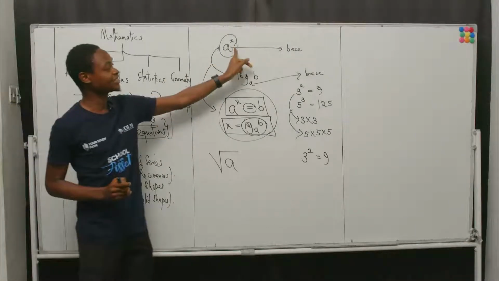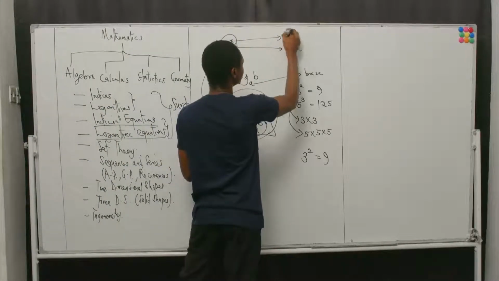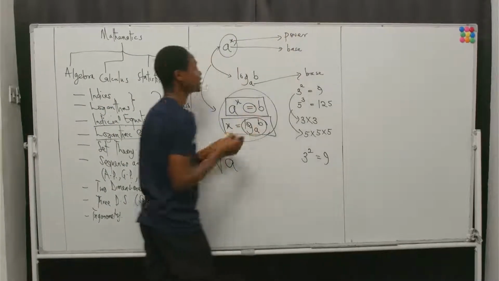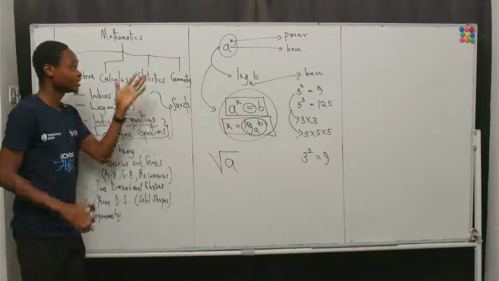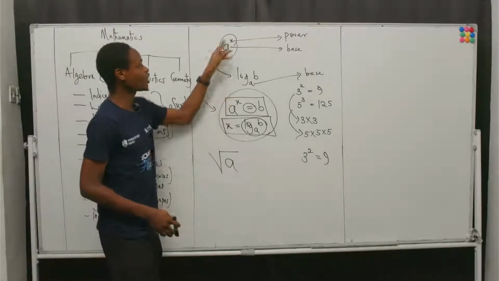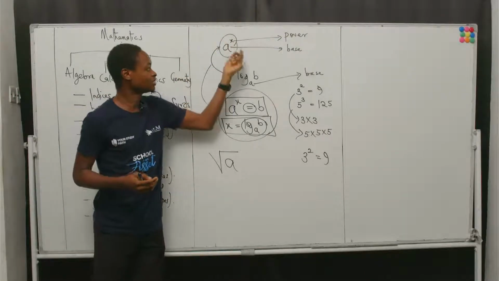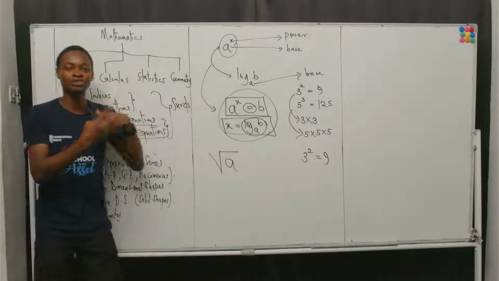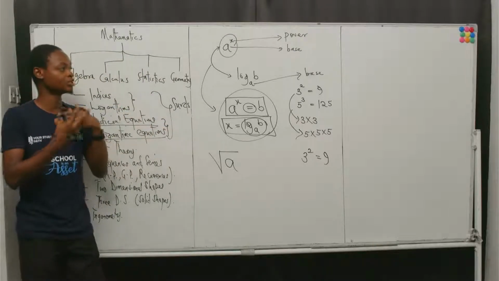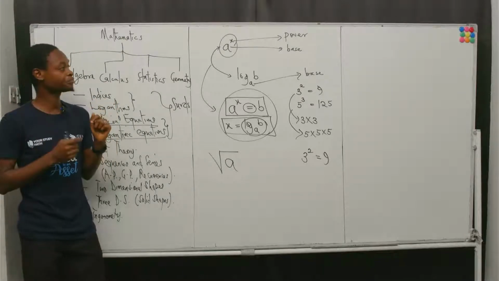Remember, we have said that indices is a base raised to a particular power. That is the representation that formulates indices, which means that this power could be anything and it will represent the amount of times that base is multiplied with itself or divided by itself, as the case might be.